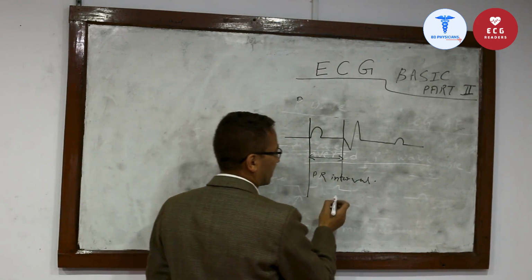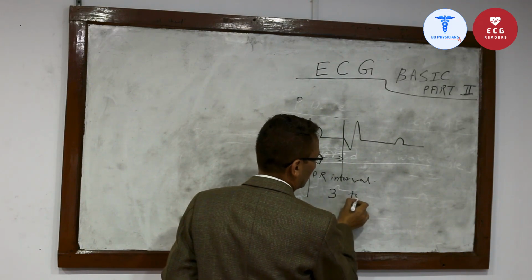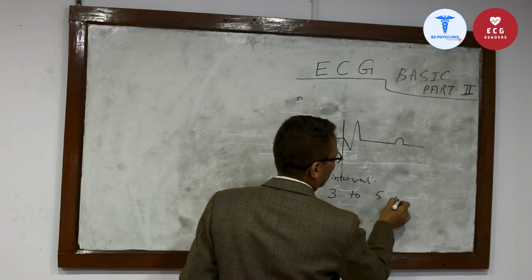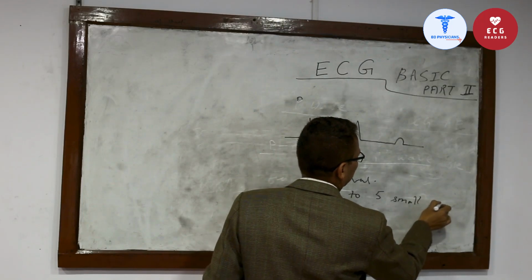Normal PR interval is 3 to 5 small squares.